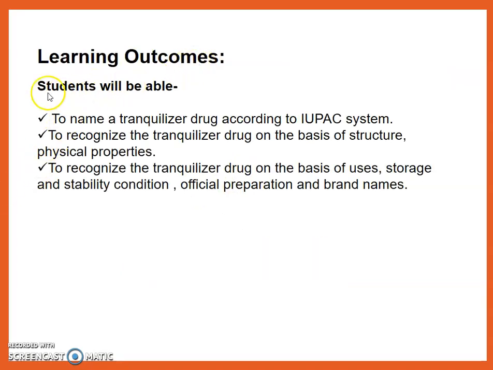Learning Outcome. Student will be able to name a tranquilizer drug according to the IUPAC system, to recognize the tranquilizer drug on the basis of structure and physical property, and to recognize the tranquilizer drug on the basis of uses, storage and stability conditions, official preparations and their brand names.